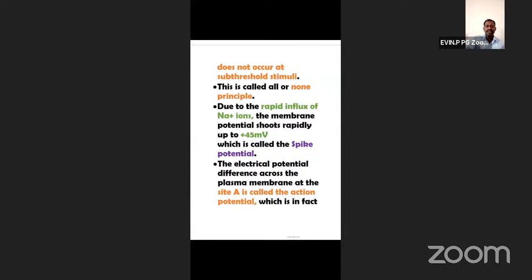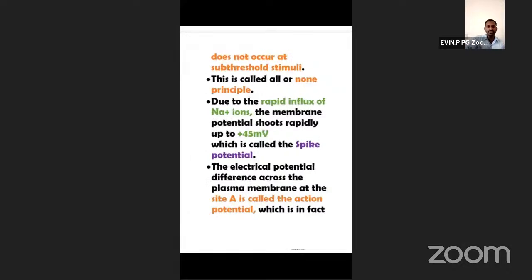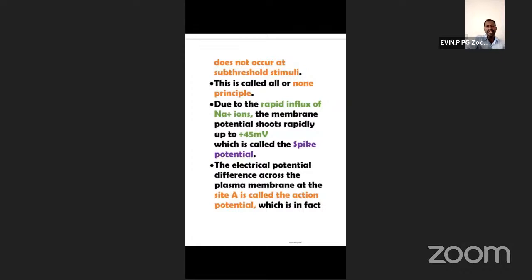Next one. Due to rapid influx of sodium ions, the membrane potential shoots rapidly up to plus 45 millivolt. So in order to propagate the action potential, minus 55 or above minus 55 is enough. So if we beat fast, that is one stimulus, a strong stimulus.